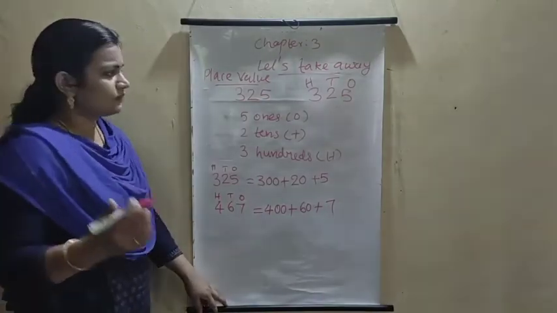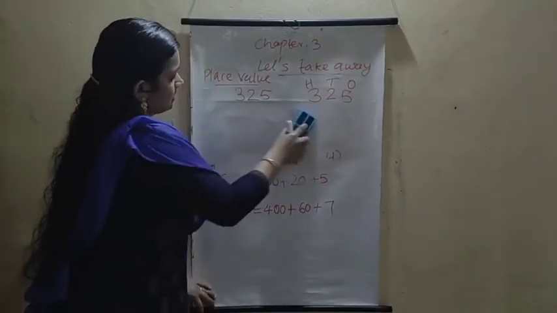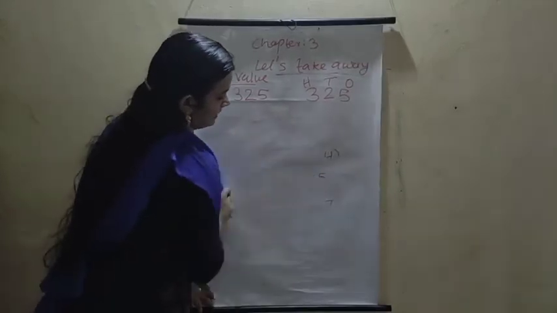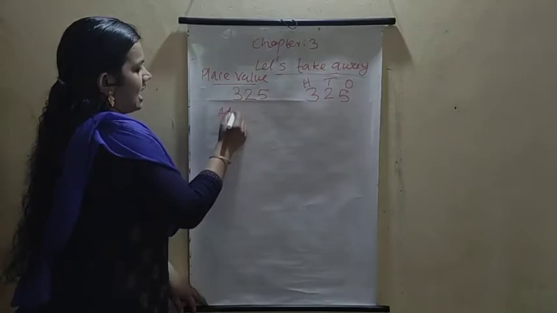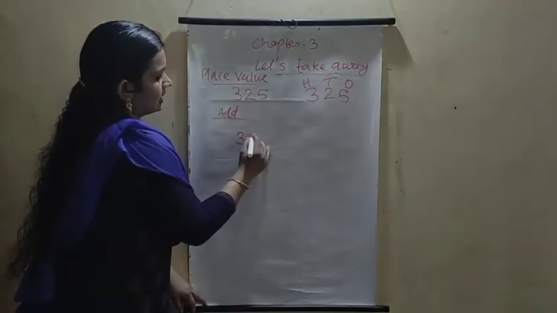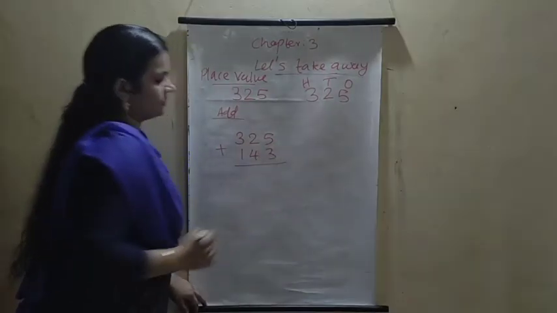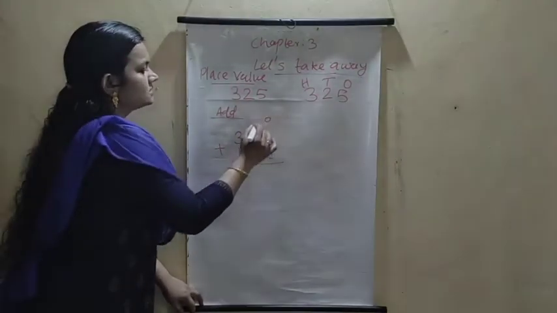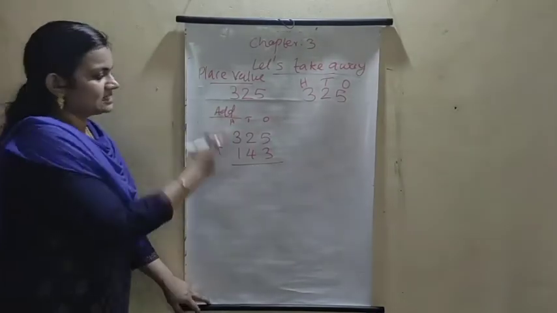Then what about the addition of 3-digit numbers? Do you know the addition of 3-digit numbers? Write one number here that you already learned in the second chapter. Addition of 3-digit numbers. Then 325 plus 143. This is ones, tens, hundreds. 3-digit number addition. Add these numbers.